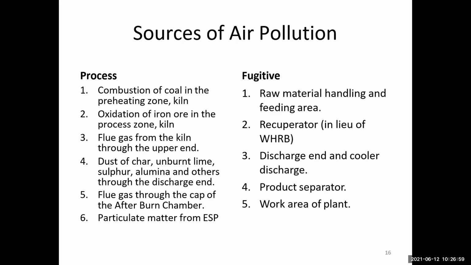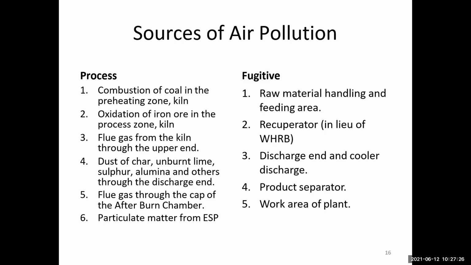The process emissions are, first, the combustion of coal in the preheating zone, which is the kiln. Second is the oxidation of the iron ore in the process zone. The flue gas from the kiln flows through the upper end of the kiln into the atmosphere.